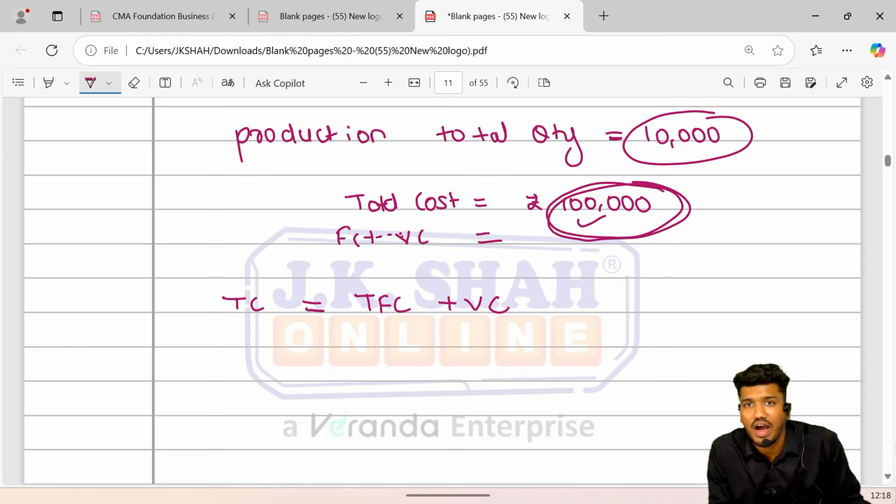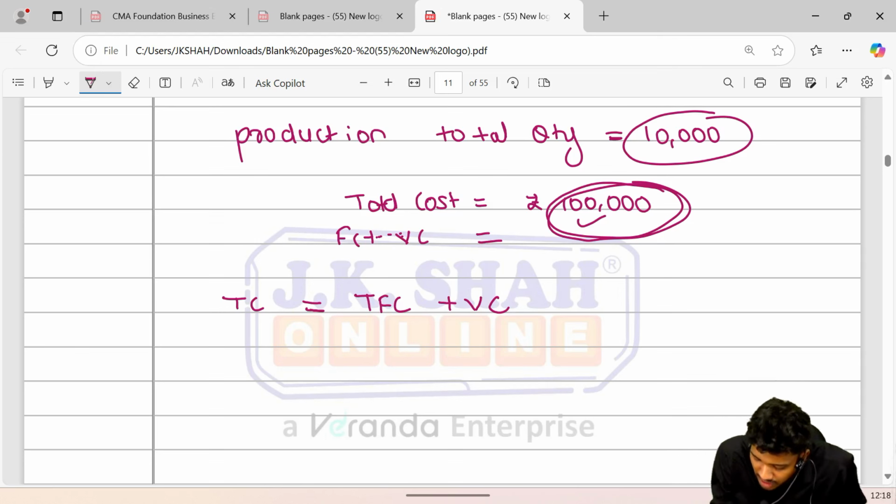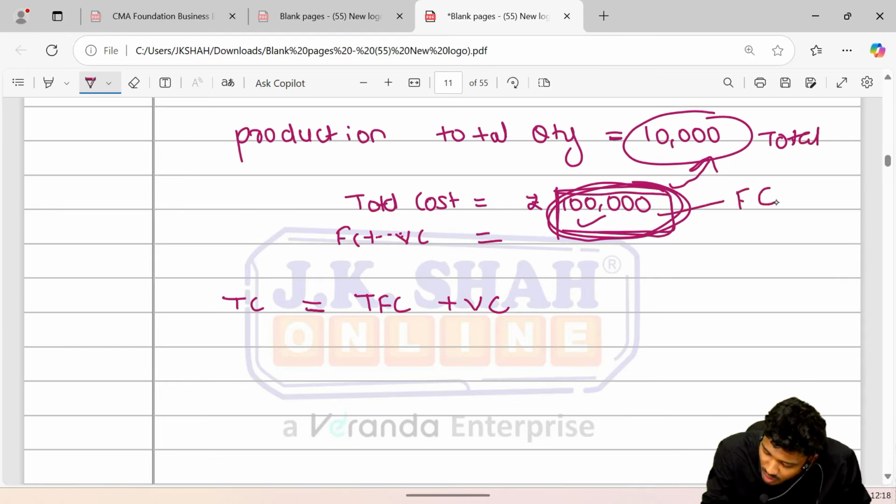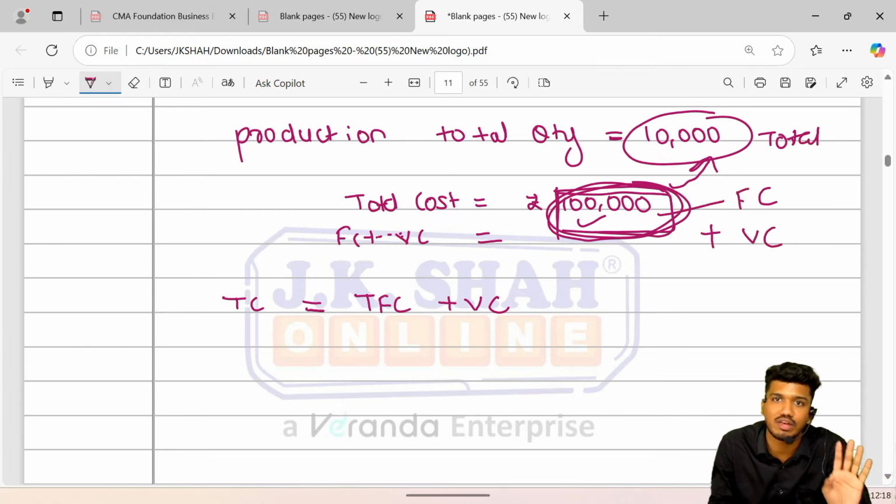So the rupees 1 lakh incurred for the production of total quantity includes a fixed cost component and at the same time a variable cost component. I hope you have understood.